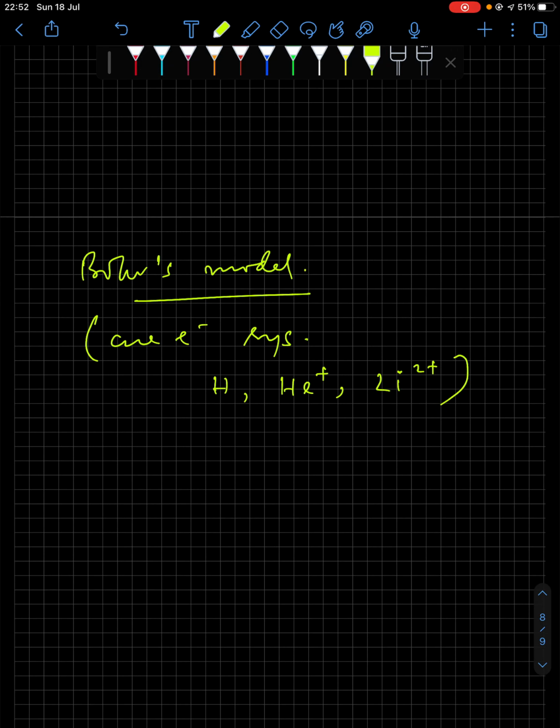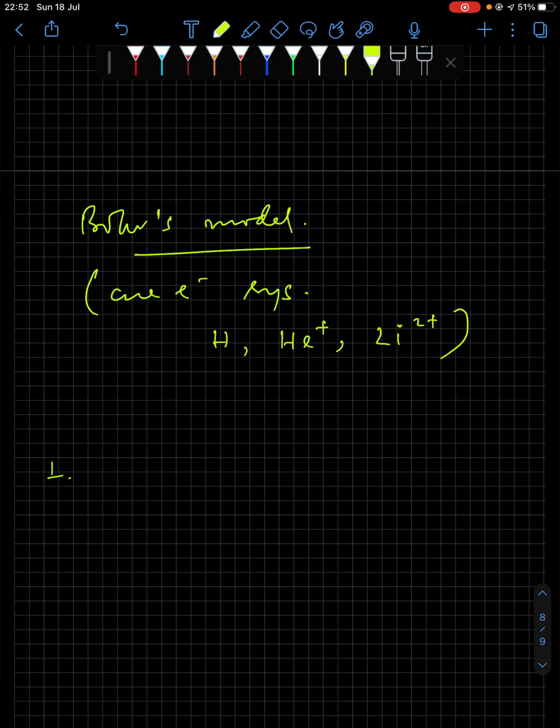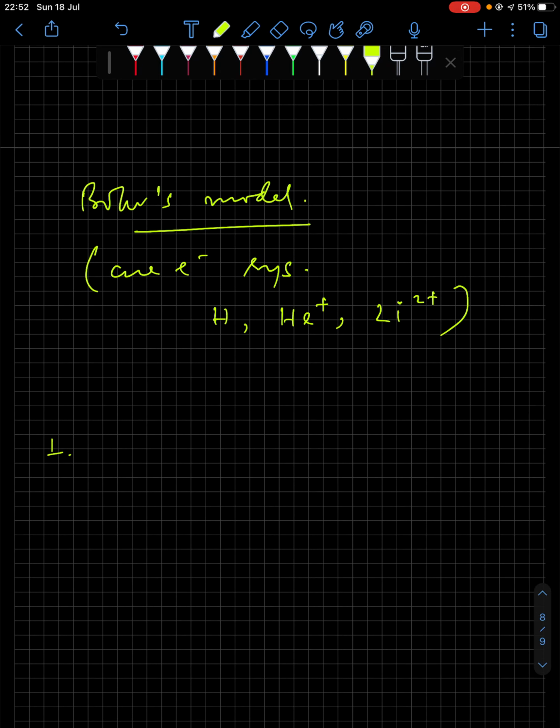So what were the postulates proposed by Niels Bohr? Number 1, electrons revolve in fixed stationary orbits or fixed energy states. They do not gain or lose energy. Whatever orbits they revolve in were called stationary orbits, or fixed energy states.